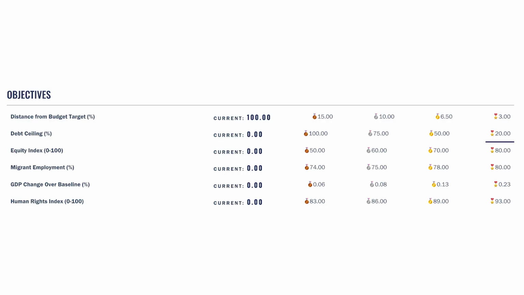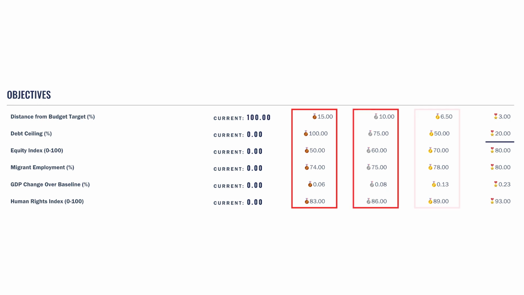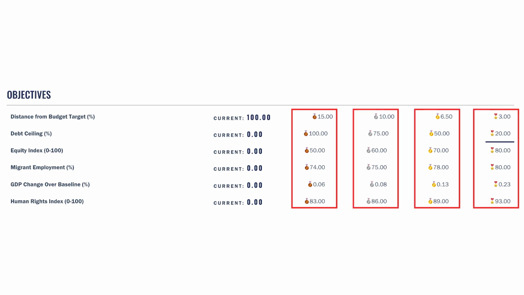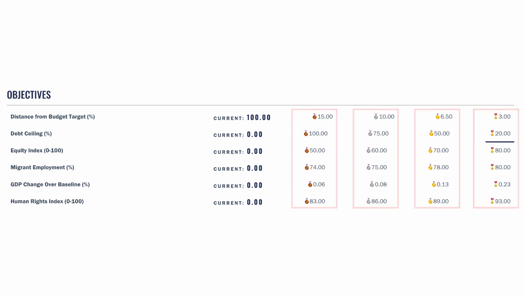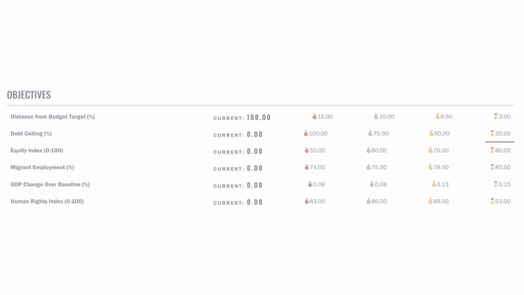As your country passes certain thresholds, you'll receive bronze, silver, gold, or platinum medals. Each level of medal is worth a certain number of points. The sum of the points of your medals plus the regional score constitutes your game score.